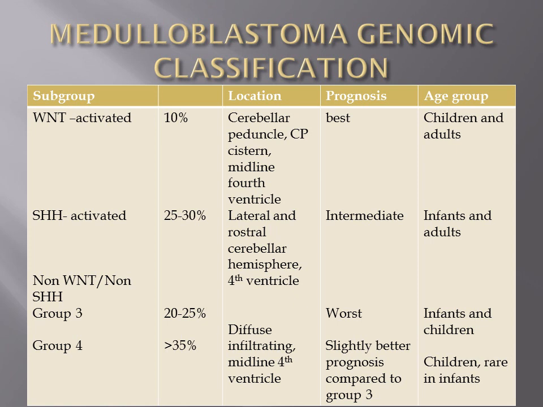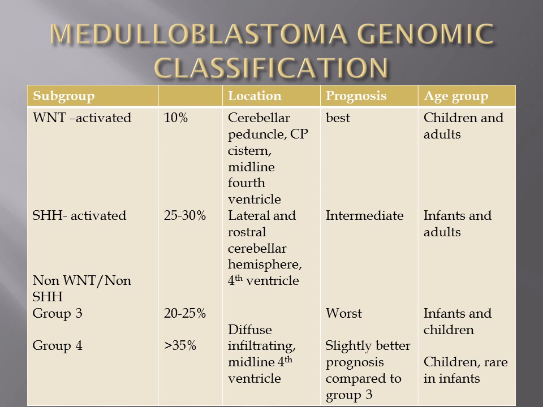Then coming to medulloblastoma classification. Previously, there was a histological classification which we are all aware of, but now for the first time, a molecular classification based on genetic signature classifies medulloblastomas into wingless, that is WNT activated, sonic hedgehog, SHH activated, and non-wingless, non-sonic hedgehog, that is group 3 and group 4.